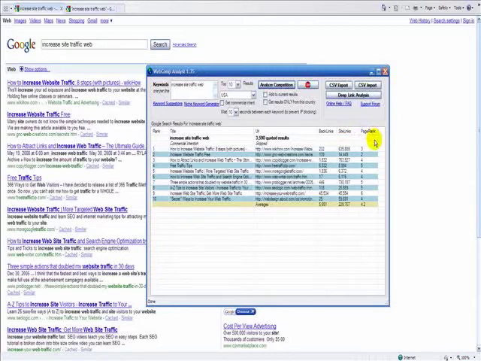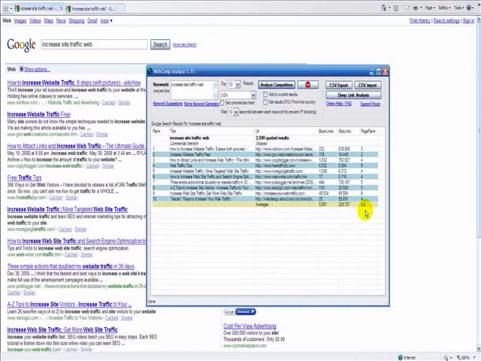Here we have page rank, and you can see the individual page ranks for each page, and then the combined total averaged out is 4.2. And I mentioned in the post that somewhere between 3.0 and 4.0 is kind of my cutoff.